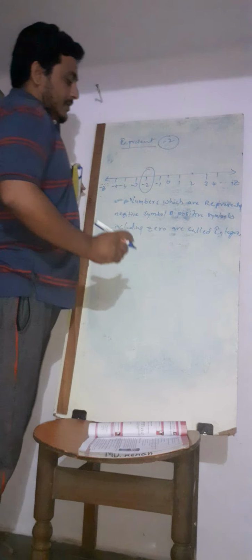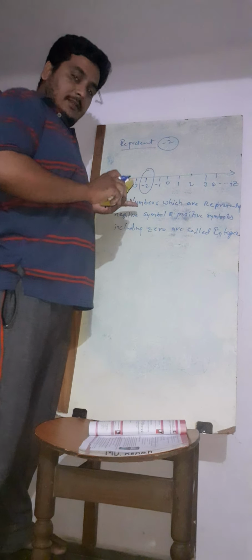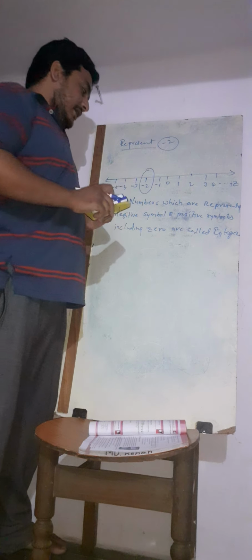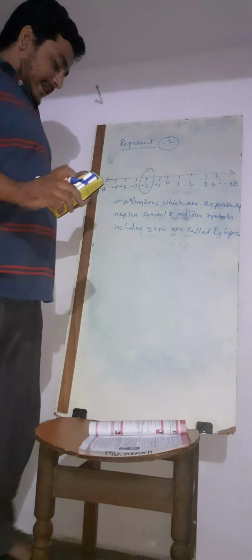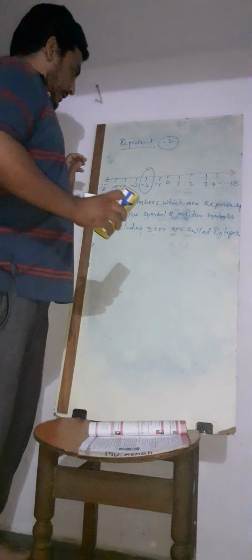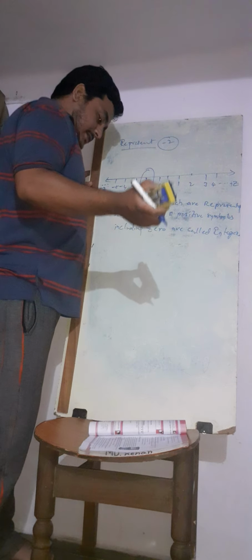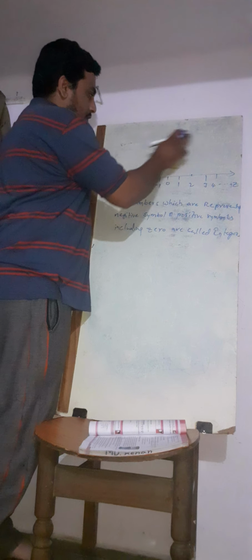Means the numbers which have the positive sign, negative sign and including 0, all of these are called integers. He has given you this to do as homework, ma'am.